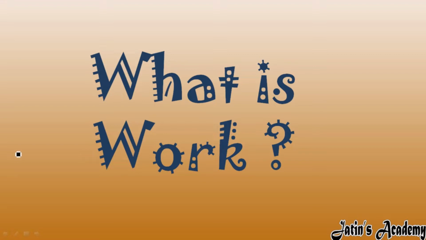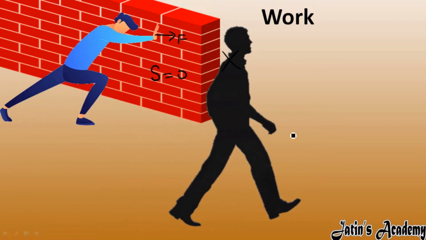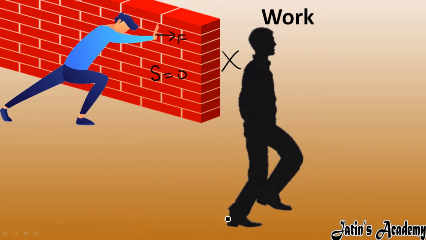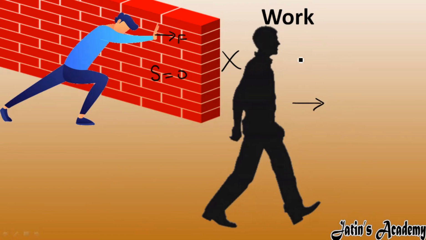From your previous knowledge, just tell me in which case work is done and in which case work is not done. First example: a person pushes a wall. The person is applying force on the wall, but the displacement of the wall is 0, so work is not done here. Next example: a man is walking on the ground. As the man walks, force is applied on the ground and the man moves in the forward direction, so here work is done.